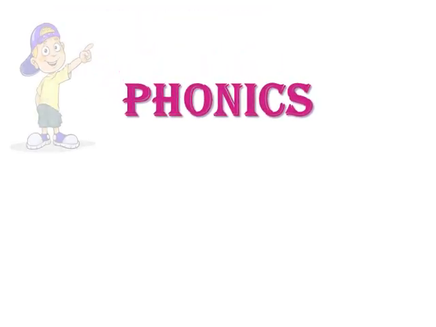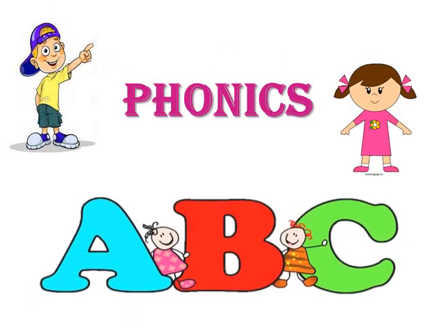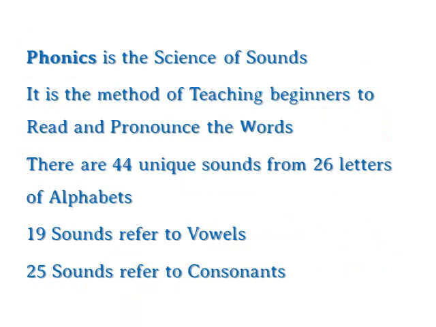Today we are going to see about phonics sound. Phonics is the science of sounds. It is the method of teaching beginners to read and pronounce the words. There are 44 unique sounds from 26 alphabets that is separated in two categories with vowels and consonants. 19 sounds refer to vowels and 25 sounds refers to consonants.